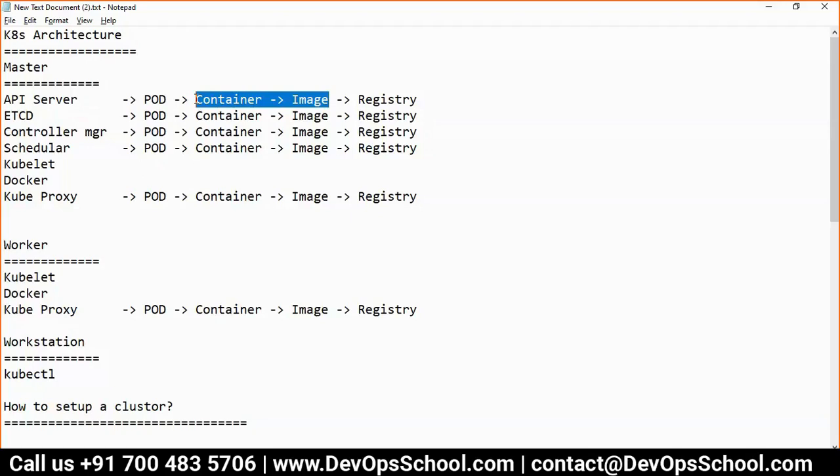You missed the Docker session? I've been telling you, containers we create from the image. Correct. And image we download from where? Registry. So here, in this case, it's a Google registry. But earlier we were learning Docker Hub. Correct? Got it, guys? Okay.